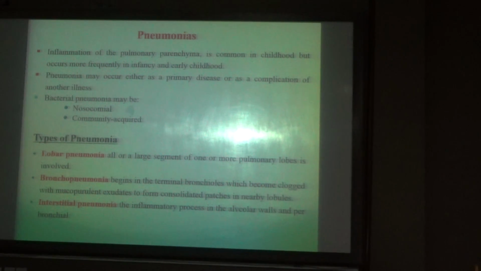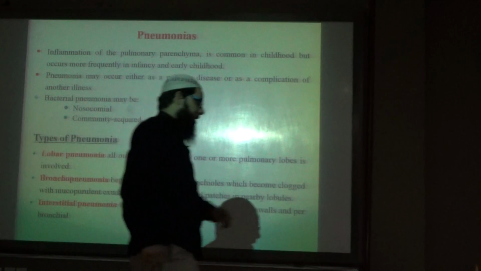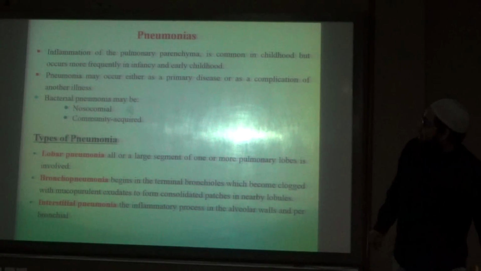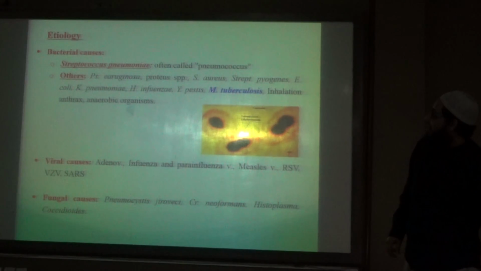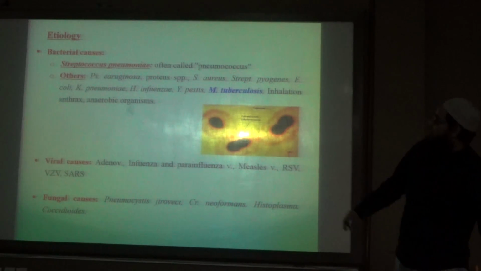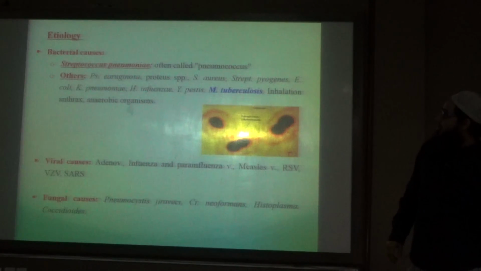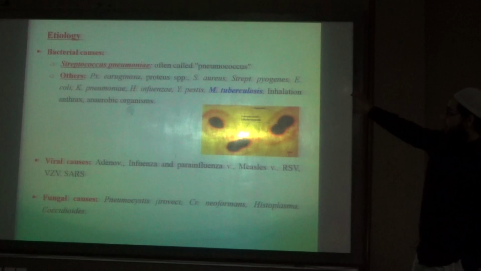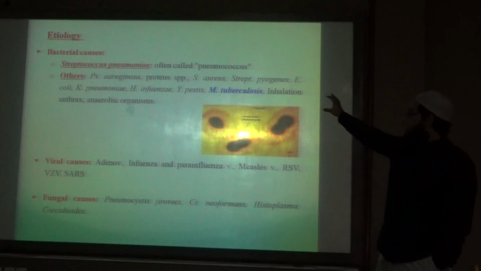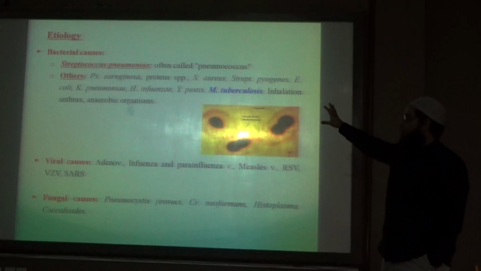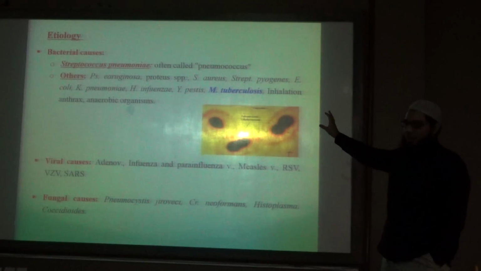There are different types of pneumonia based on the place. For example, lobar pneumonia, bronchopneumonia, interstitial pneumonia, and based on the bacterial causes, we can have two types, as I will discuss. Before that, the important bacterial causes: Streptococcus pneumoniae, often called pneumococcus or pneumococci for plural, is a very common cause of pneumonia.